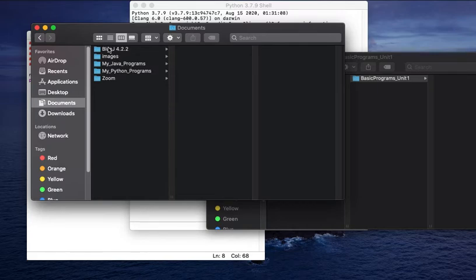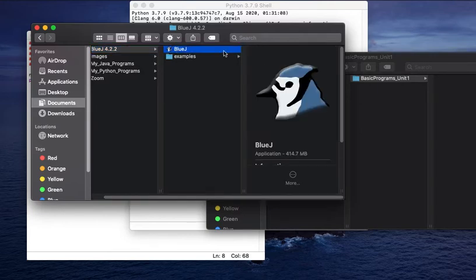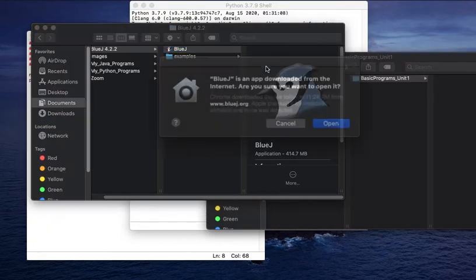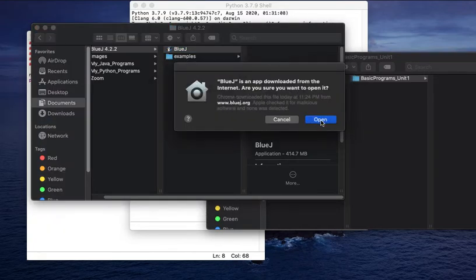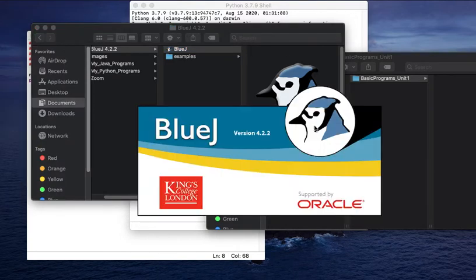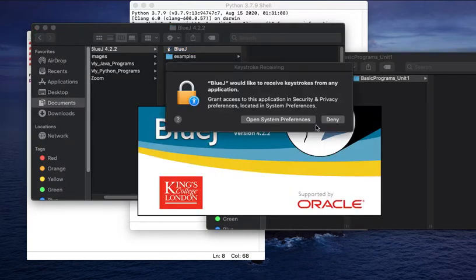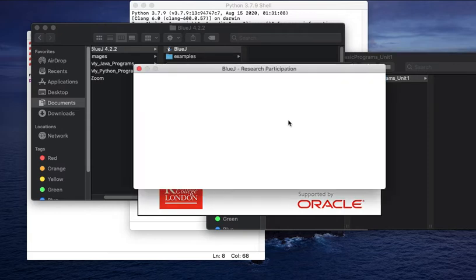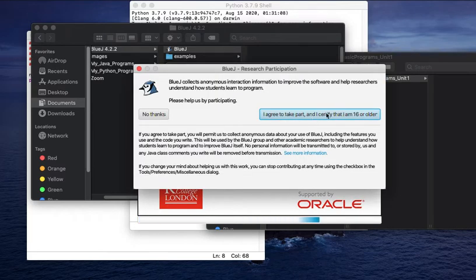Let's go to BlueJ. And you see that BlueJ image of the blue jay bird. Double click on that. Yes, we are confident with this. Here goes BlueJ. It asks whether I would like to receive some messages. I agree. Yes.